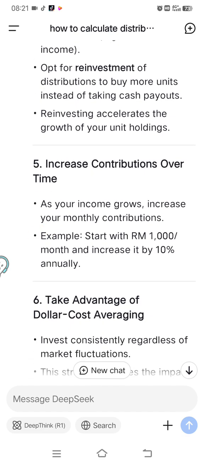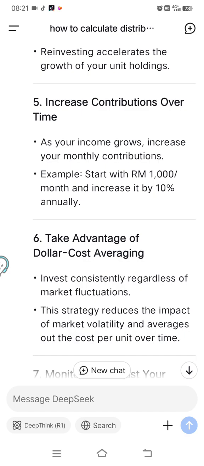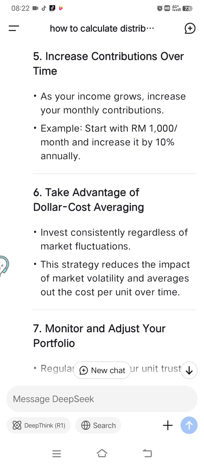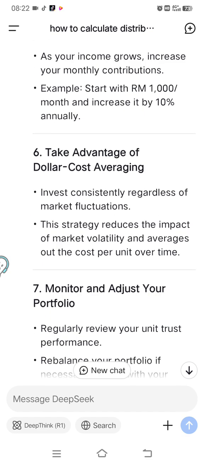So number five is increase contribution over time. As your income grows, increase your monthly contribution. Start with RM 1,000 per month, increasing by 10% annually. Make it consistent and keep going up. And then number six, take advantage of dollar cost averaging. Invest consistently regardless of market fluctuation. Even when it's going down, invest. Going up, invest. Going down, invest. So it becomes the average, dollar cost averaging.